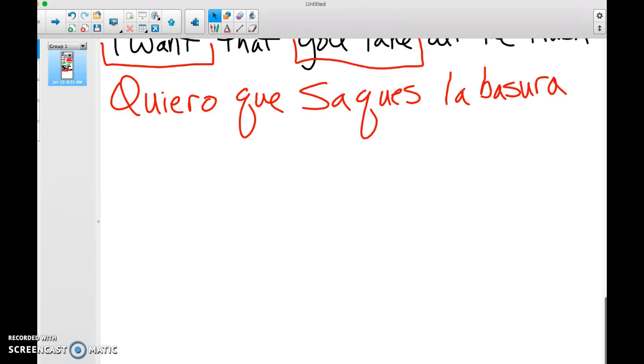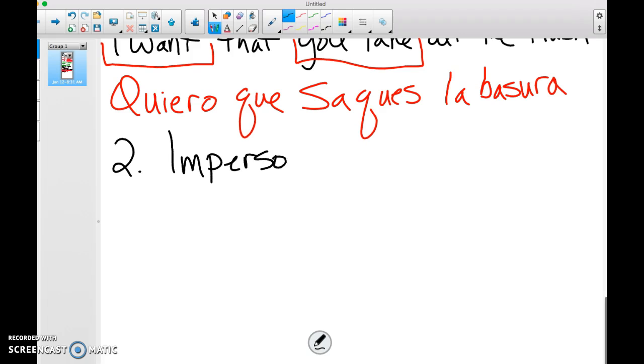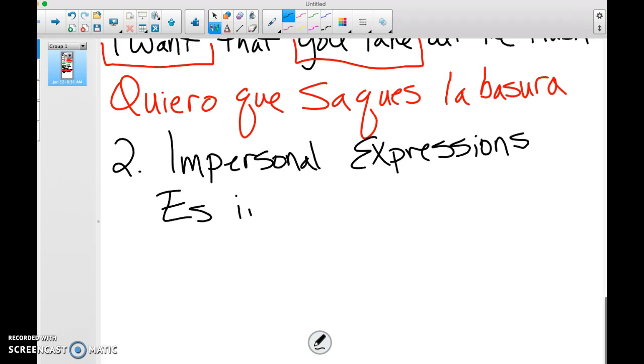Yesterday, we talked about a new reason that we use subjunctive, number 2, and that reason is impersonal expressions. I'm not going to go through the entire list, but can you give me a couple of examples? Es importante que.